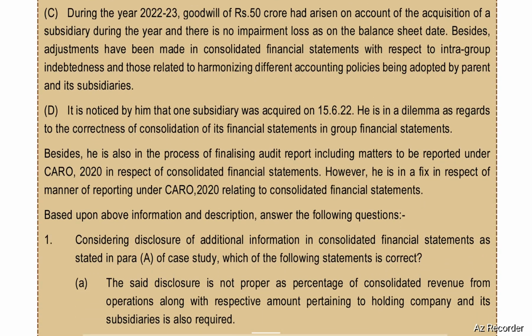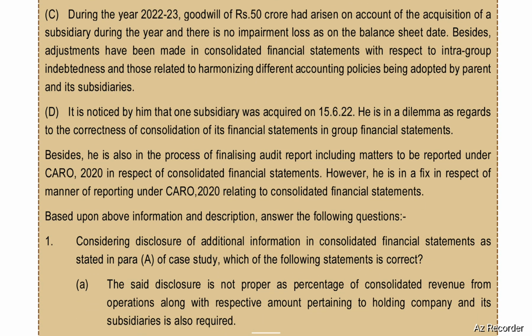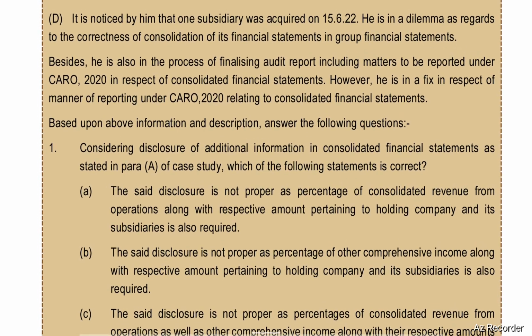During the year 22-23, goodwill of 50 crores has arisen on account of the acquisition of a subsidiary during the year, and there is no impairment loss as on the balance sheet date. Besides, adjustments have been made in consolidated financial statements with respect to intra-group indebtedness and those related to harmonizing different accounting policies being adopted by parent and its subsidiary. It is noticed by him that one subsidiary was acquired on 15th June 2022. He is in a dilemma as regards the correctness of consolidation of its financial statements in group financial statements.